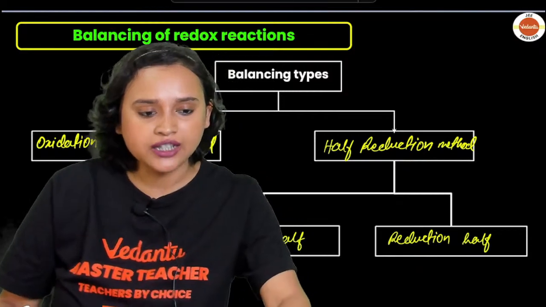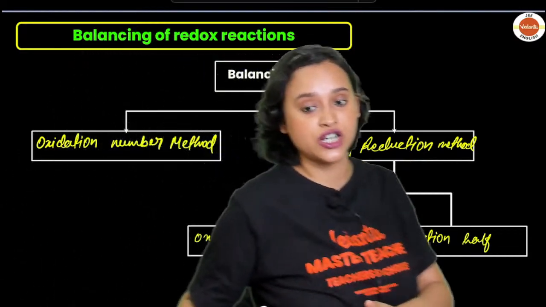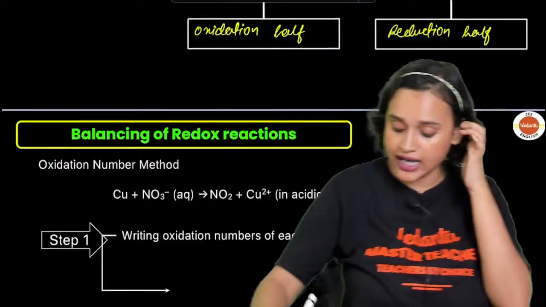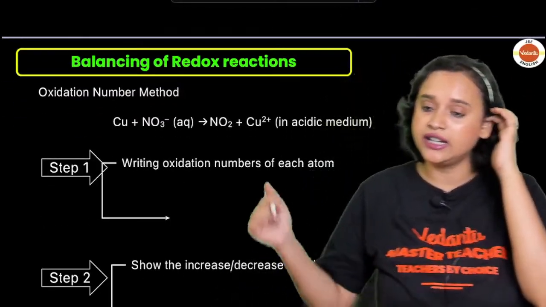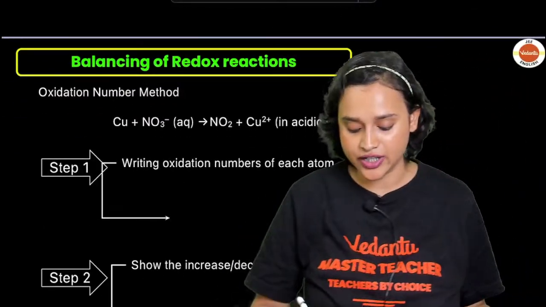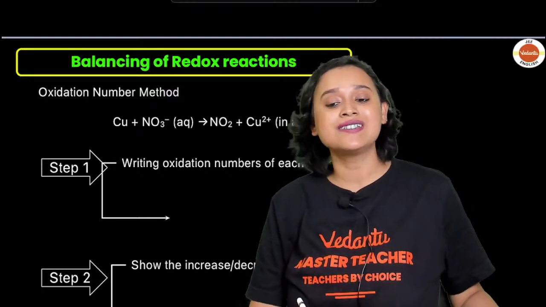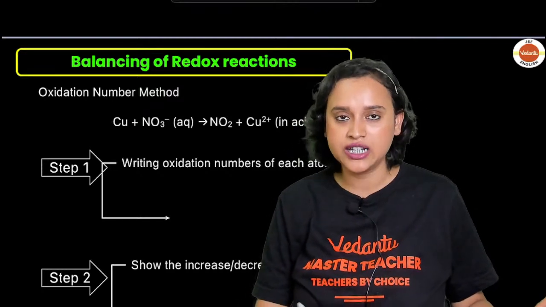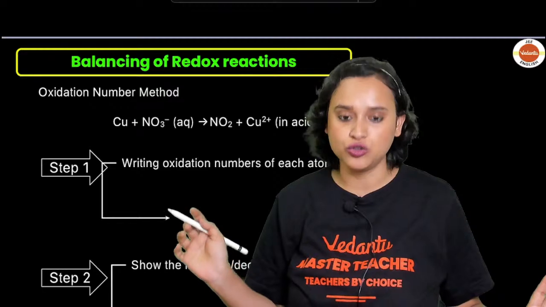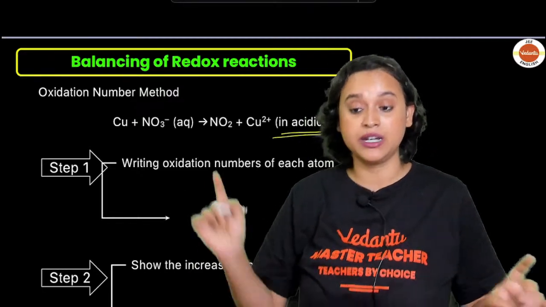Alright, so let us start with the oxidation number method, shall we, guys? Here is your example as well. Suppose you have copper plus NO3 minus in aqueous medium, which forms NO2 plus Cu2 plus, and this is an acidic medium. Please check it out, guys.